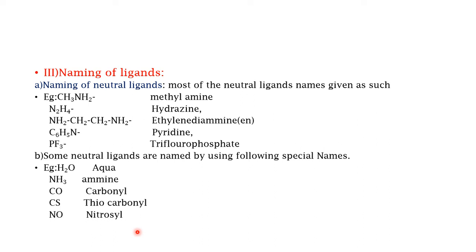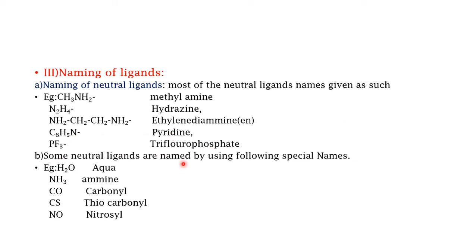As in the earlier lectures, we have studied that ligands can be of neutral type, cationic or anionic. Suppose you have ligands of neutral type, then the names of the ligands are given as follows. CH3NH2 is known as methylamine, N2H4 is hydrazine, NH2CH2CH2NH2 is ethylenediamine or EN. Then C6H5N is pyridine, PF3 is trifluorophosphine.